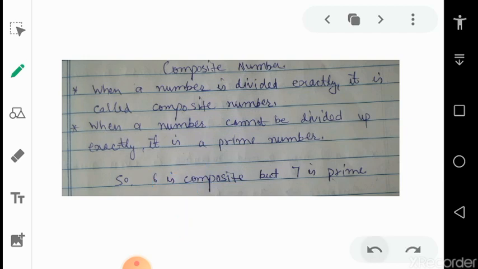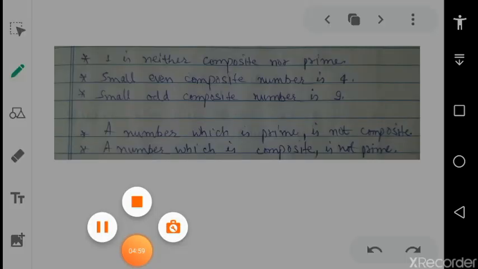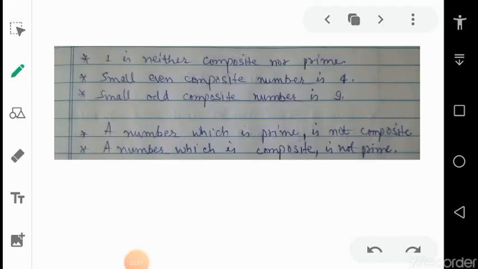So finally we have concluded that if a number is prime, it is not composite, and if it is composite, it is not prime. Next, 1 is neither composite nor prime. Again, this first point is very important, 1 is neither composite nor prime. The smallest even composite number is 4.